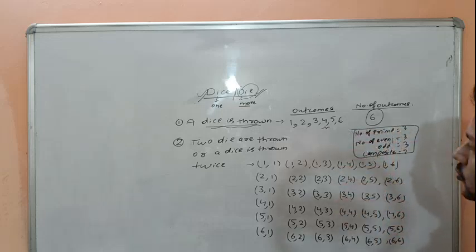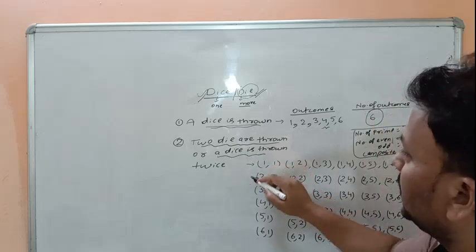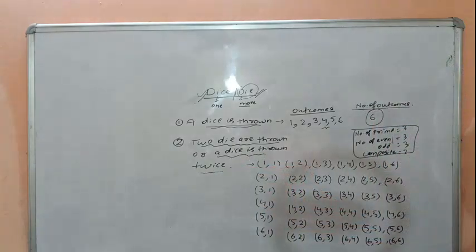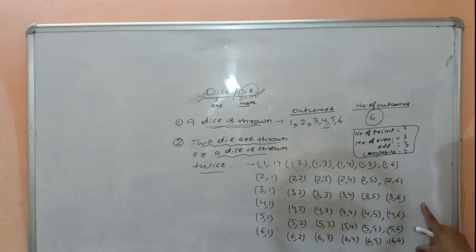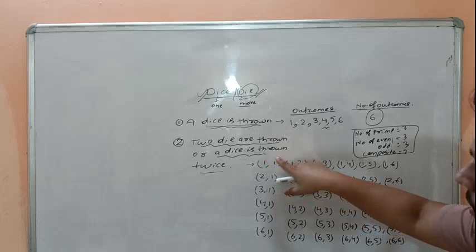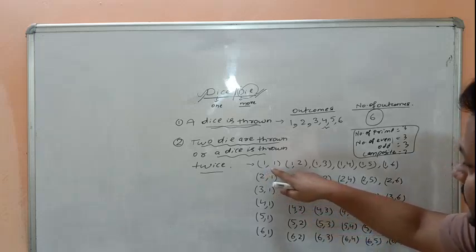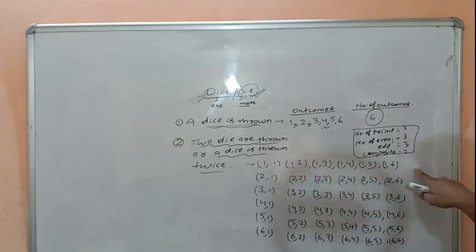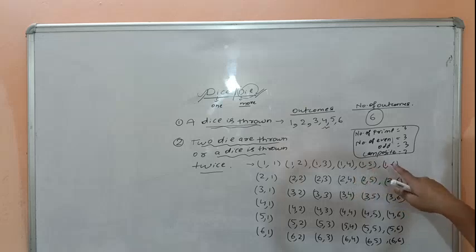If the number of trials is 2, that means 2 dice are thrown together or a single dice is thrown twice. It should be made like this. One dice may show 1 and another dice may also show 1. That means 1 should be fixed in the first row, 1 1 1 1 1 1 up to 6, and in the second dice 1 2 3 4 5 6.